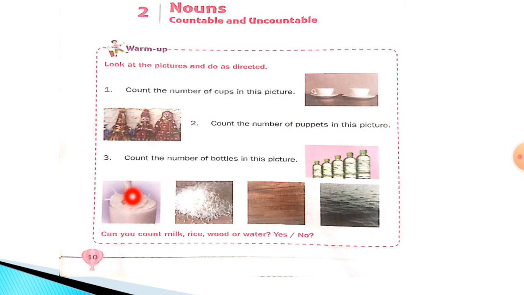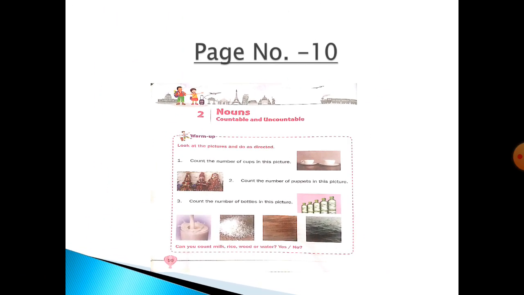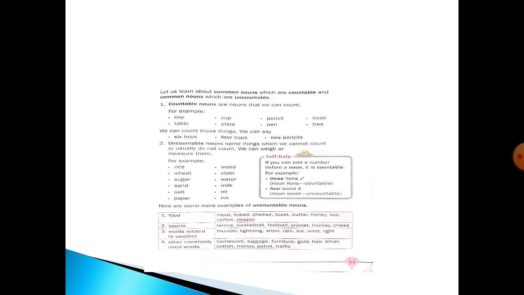Now, what is this? This is milk. This is rice. This is wood. This is water. Now, these are the examples of uncountable nouns because they cannot be counted. So, can you count milk, rice, wood or water? Yes or no? No, we cannot count them. Now, please come to page number 11.